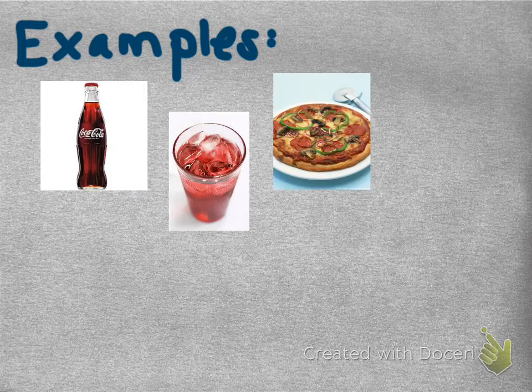Pizza is a mixture. You can see in the pizza example all the different parts of it. You can see the pepperoni, the mushrooms, the cheese, the crust, all of the vegetables. So sometimes with a mixture, you're going to be able to see all the different substances that make up the mixture. But as with the Coke and the Kool-Aid, sometimes you won't. It will be just uniform throughout.